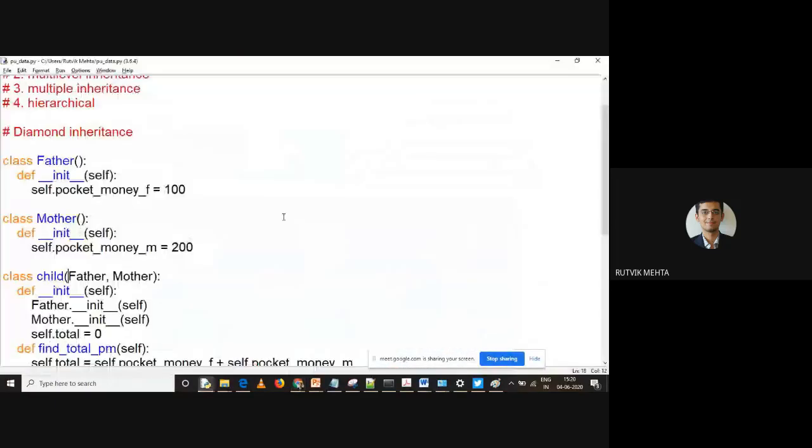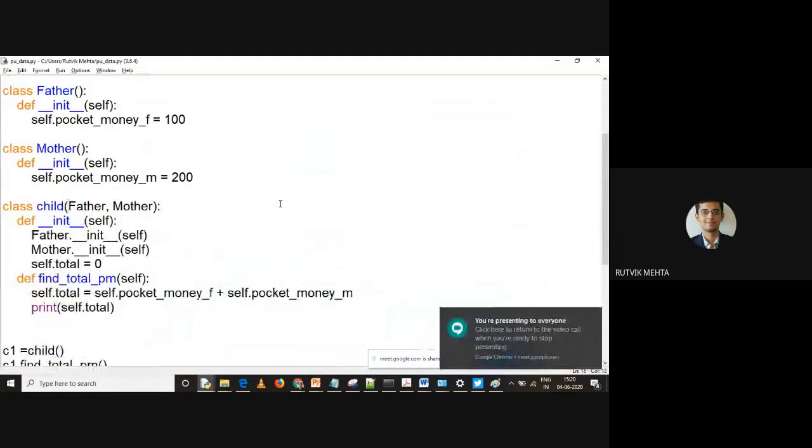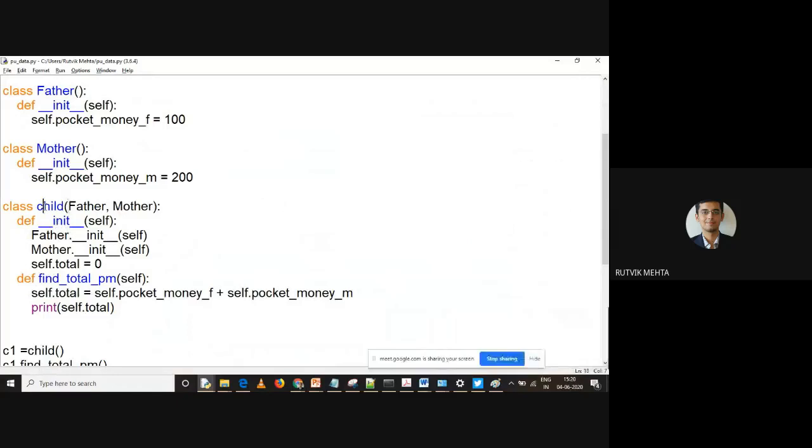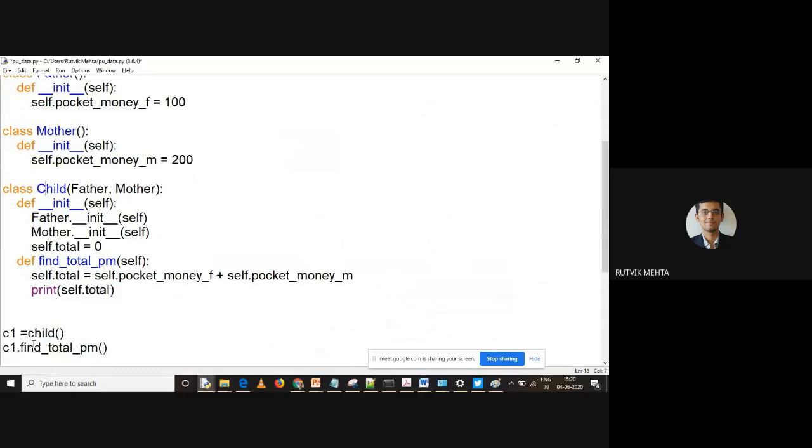Child should have capital C? This should be capital C. Doesn't matter, because at the end I have created it with small c, which is okay.